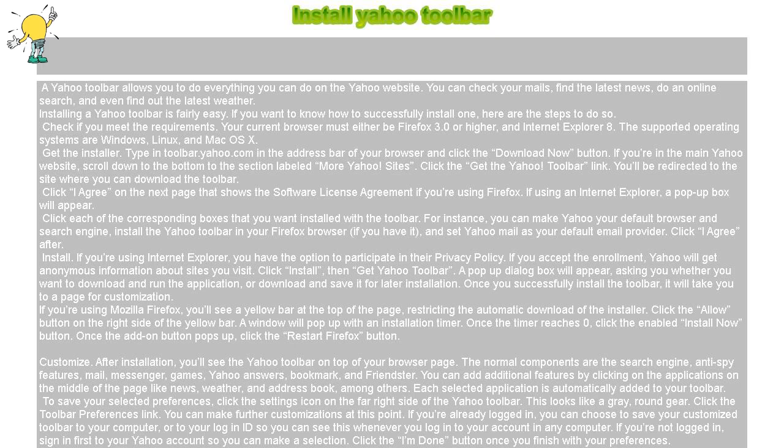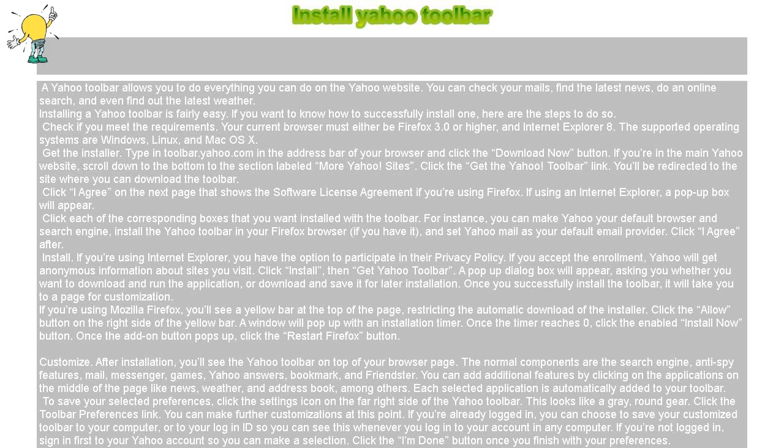A window will pop up with an installation timer. Once the timer reaches 0, click the Enabled Install Now button. Once the add-on button pops up, click the Restart Firefox button.